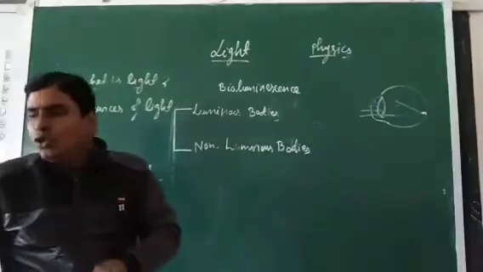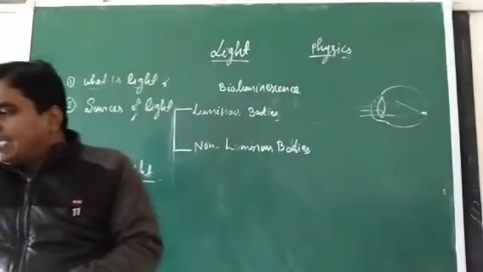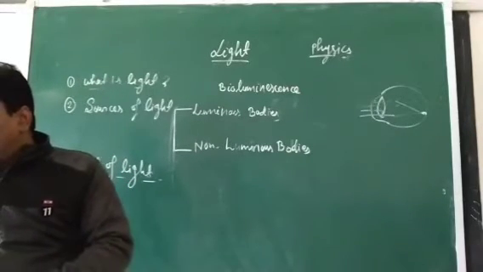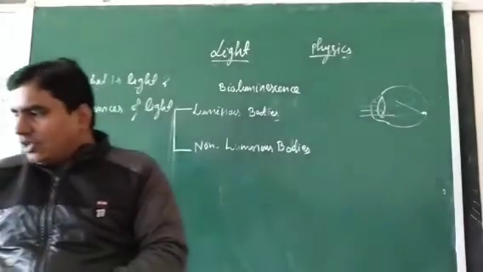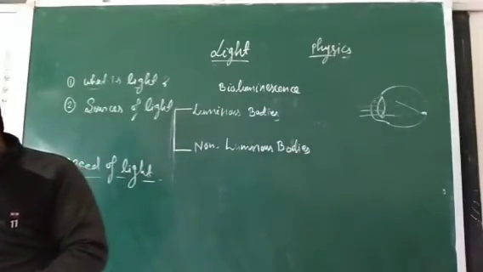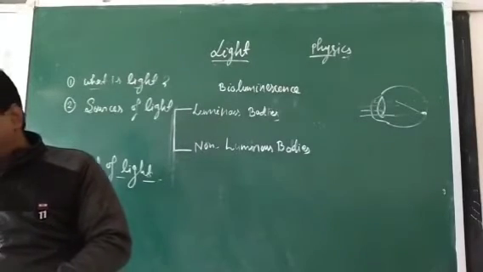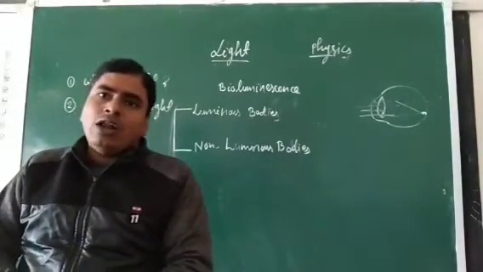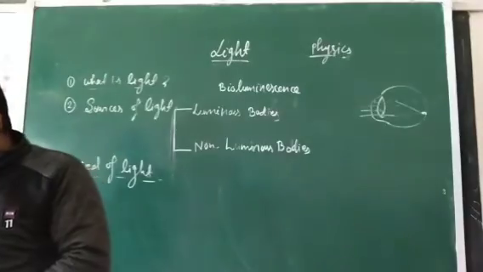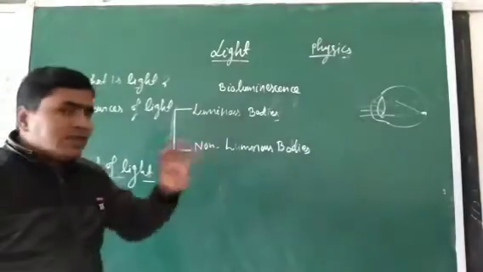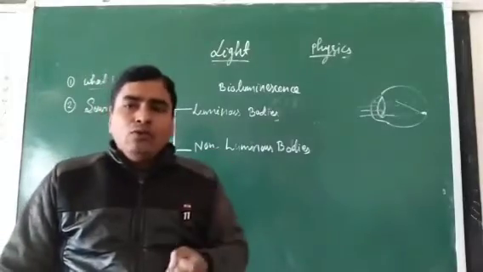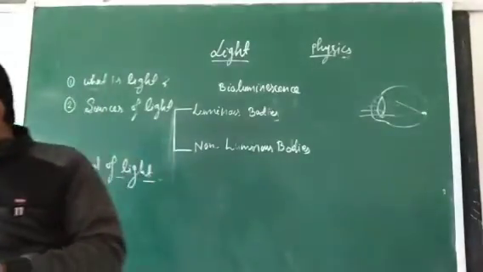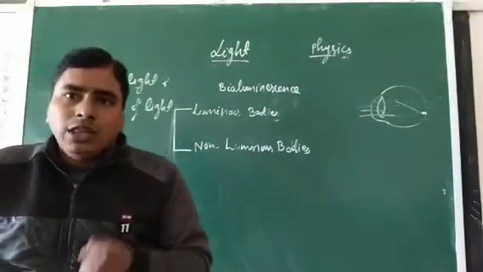And non-luminous bodies are those bodies which do not emit light energy on their own, but reflect the light energy falling on them and hence become visible. Like all the planets and the moon are non-luminous bodies. Okay, students? Means those bodies which do not produce their own light, like the moon and all the planets, are called non-luminous bodies.